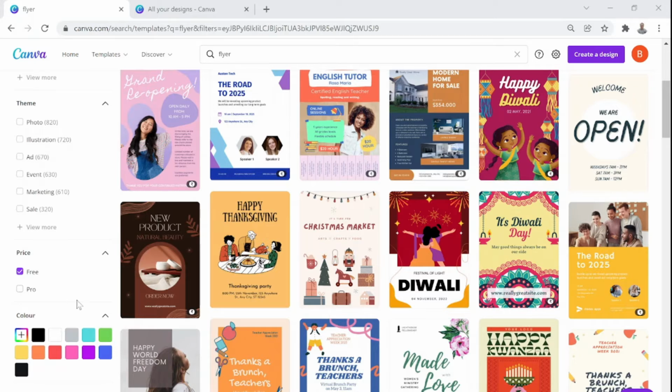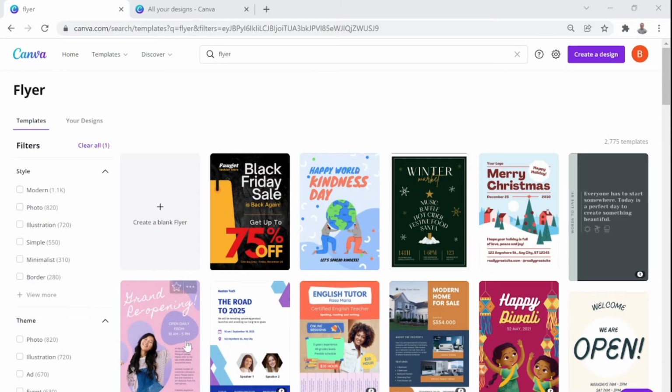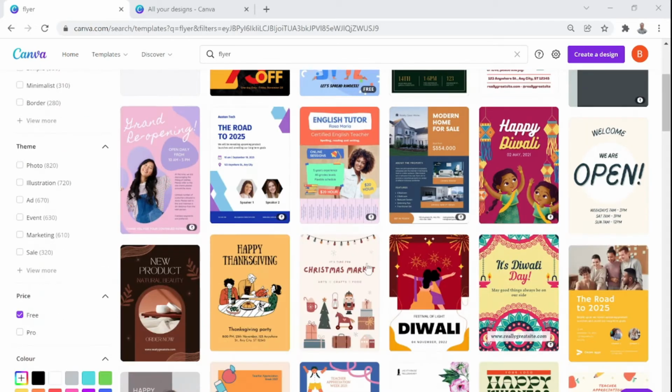Okay. Now there are two ways to create flyers. One, the very first, is always to create a blank flyer. That means it's like your blank A4 size page, and you start scribbling or putting your sketch on that. That is one of the options, and the other option is to pick any of these ready-made templates.